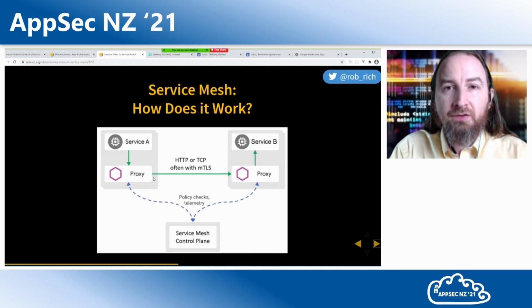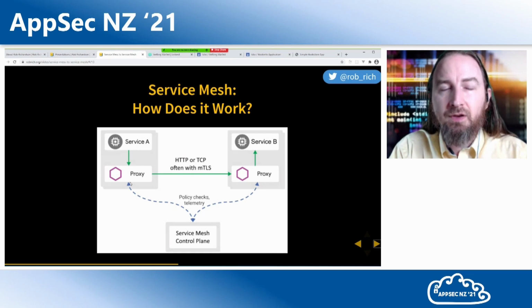And so service A's proxy reaches out to service B's proxy. Service B's proxy is going to do the same check. Hey, control plane, am I able to communicate from service A? And in this case, the control plane will say yes. Service B proxy will forward the request on to service B, and then service B will reply. It will come through this tunnel back to service A. This is the fundamental principle of how a service mesh works. We put these sidecar containers into each pod, and these sidecar containers can go check in with the service mesh to do all the things.